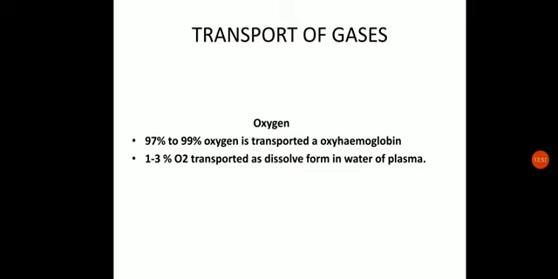Now, the main two gases responsible for this, which are the main part of respiration, are carbon dioxide and oxygen. Now let us see how both the gases are being transported in the body.